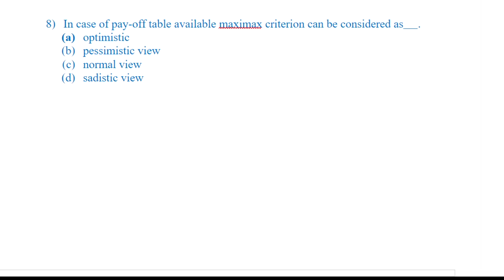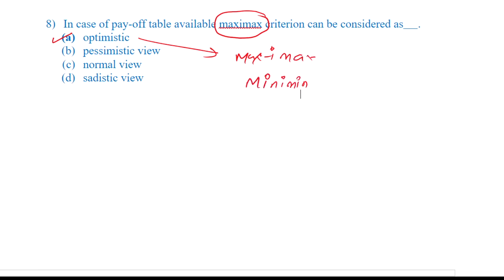Just few minutes back we had seen the table. It was optimistic approach. So what all do we have under optimistic criteria? We have maximax and minimin. Fine. So both are under optimistic criteria. Okay. Moving on to the next question.